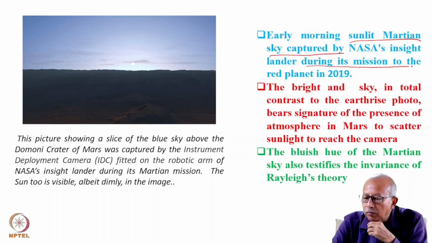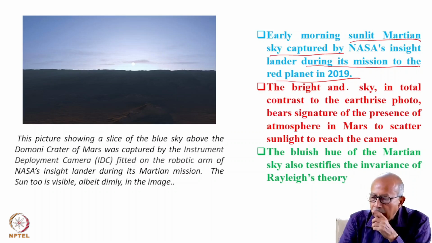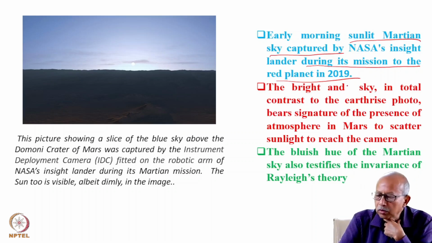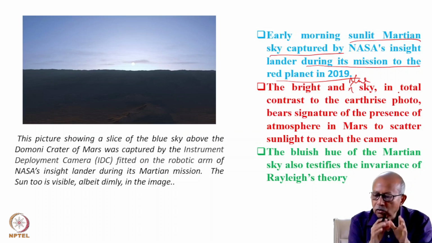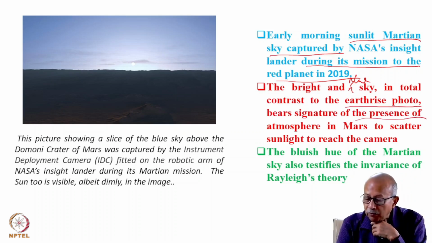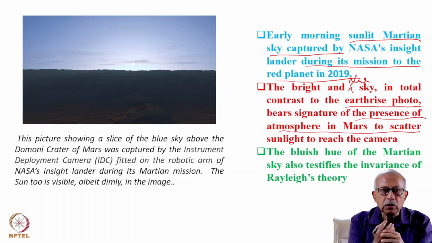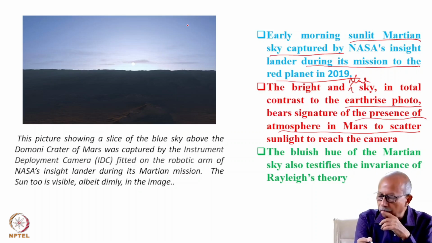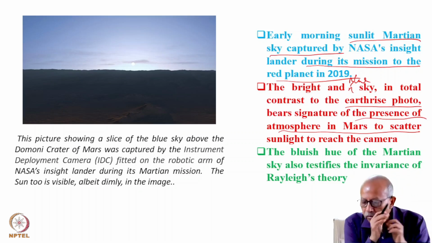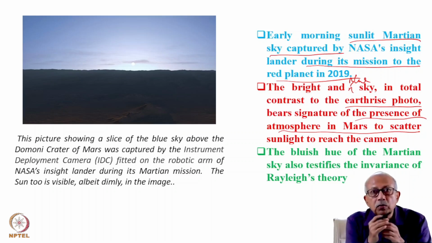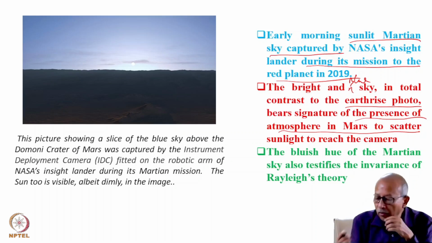During its mission to the red planet, the bright and blue sky you see here is in total contrast to the Earthrise photo. This bears the signature of the presence of an atmosphere on Mars to scatter sunlight to reach the camera which took this photograph. And the bluish hue of the Martian sky also testifies to the invariance of Rayleigh scattering, its universality. It is not only valid on Earth or the planets, it is valid everywhere in the universe.